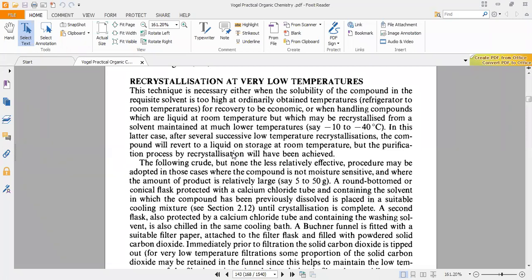Otherwise, we put this solution in a refrigerator. In the refrigerator, the temperature is normally 15 or 10 degrees Celsius. But if it is not sufficient, you can put that in the freezer where the temperature is minus 10, minus 15 degrees Celsius. So these are the procedures where we can keep the temperature constant until it is done. The addition of dry ice is also done, but good crystals are not obtained by this procedure.